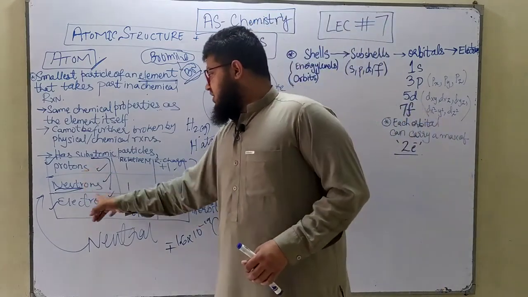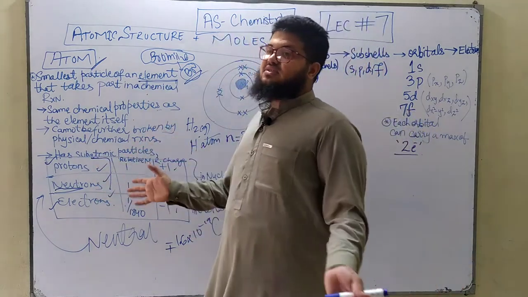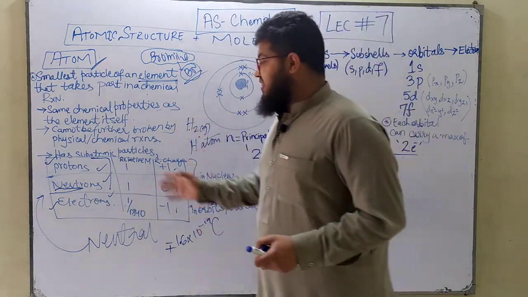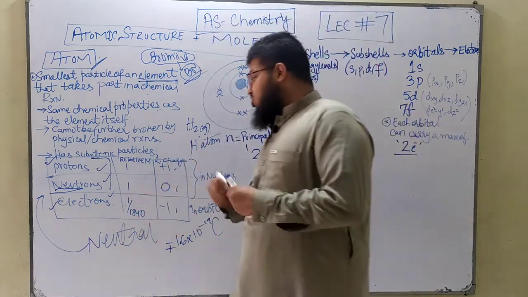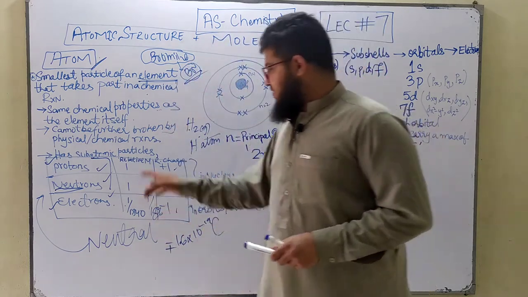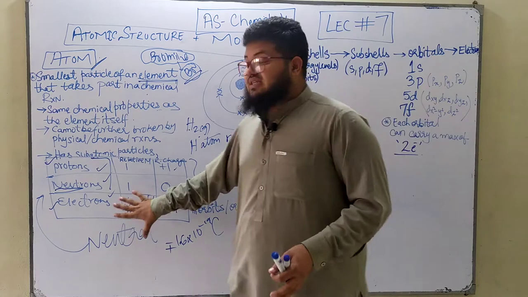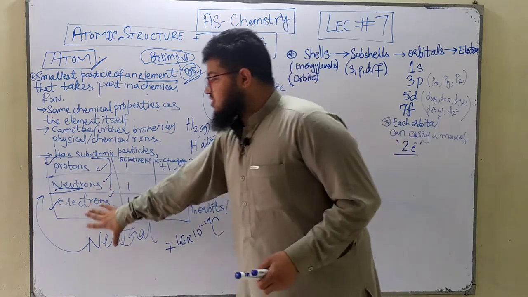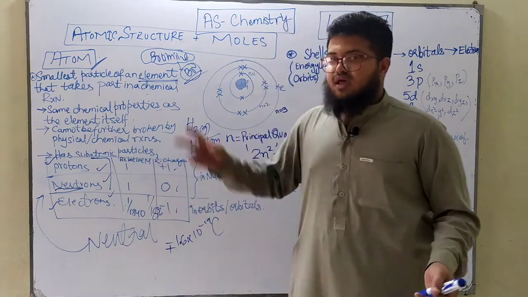Then after this come the relative masses. Protons and neutrons have equal masses, so the relative masses are equal, 1 and 1. But electrons are way lighter than the protons and way lighter than the neutrons, so their relative mass is 1/1840, or some textbooks quote this as 1/1836. Remember, your O-level chemistry book had 1/1840 or 1/1836, one of these two values quoted. But these are not the actual values of their masses, just comparative values. Meaning electrons are way lighter than the neutrons and the protons, and protons and neutrons are equal in mass.